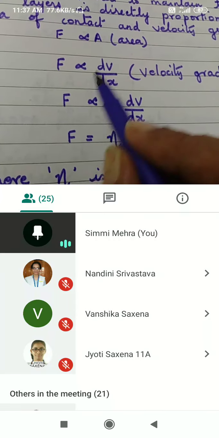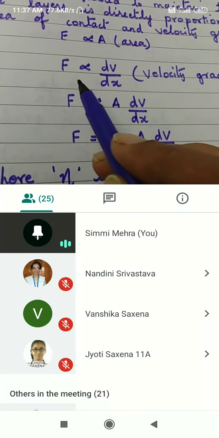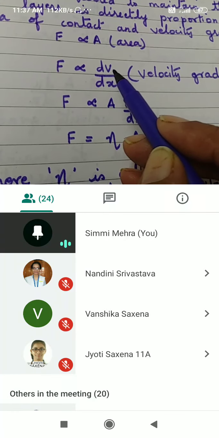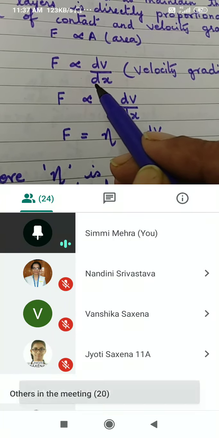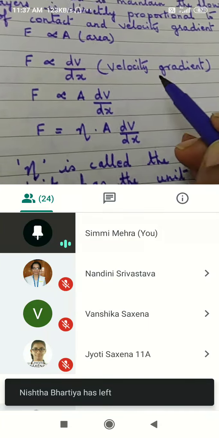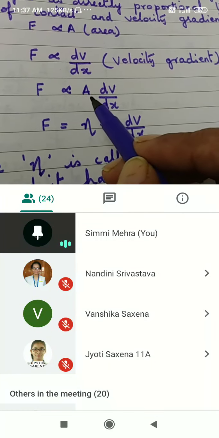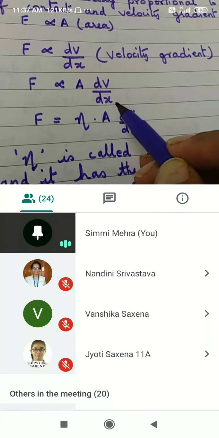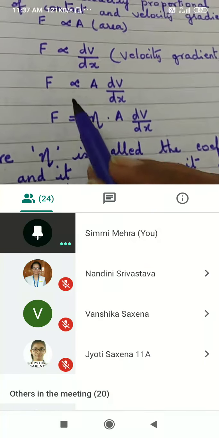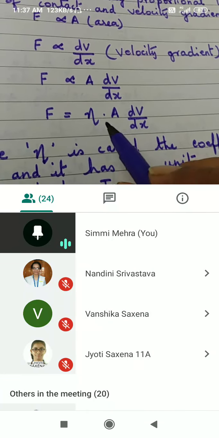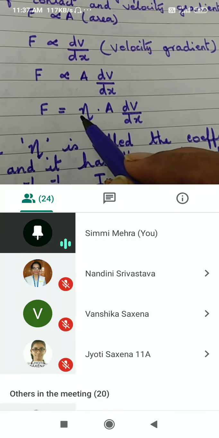So here it is proportional to area also. It is proportional to this dv by dx, that is change in velocity with respect to a small change in the distance, is known as velocity gradient. So F is directly proportional to A also. It is directly proportional to velocity gradient. We will equate it and put a constant over there. If we put a constant over here, this is known as neta.